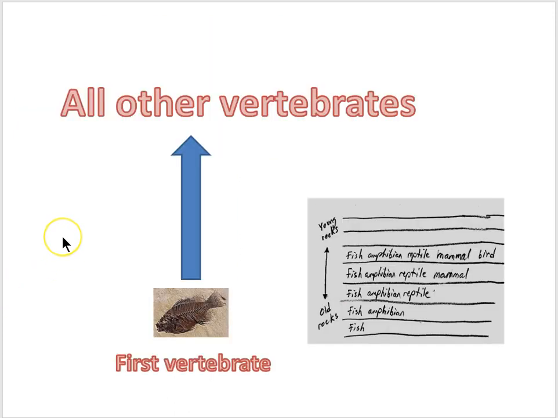Now this, to Darwin, suggested an astounding inference: that fish were the ancestors to all other vertebrates. And the fossil record then supports this idea, because what we see over time is new vertebrates appearing in the fossil record, with birds being the youngest and fish being the oldest. Now Darwin, of course, is going to argue that this is an example of evolution, that fish evolved into the other groups of vertebrates.